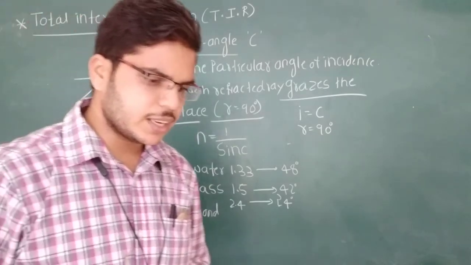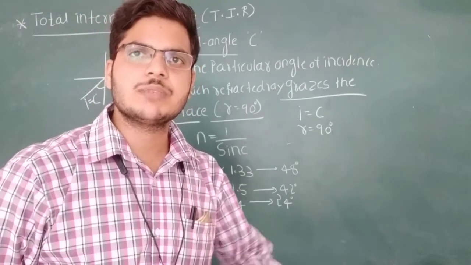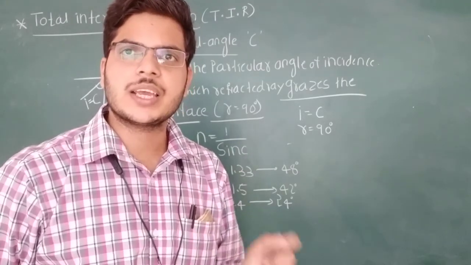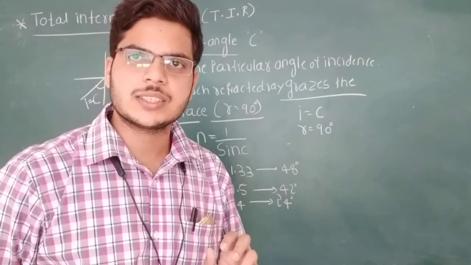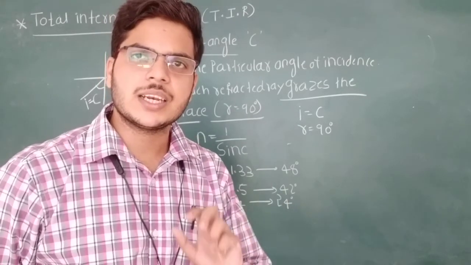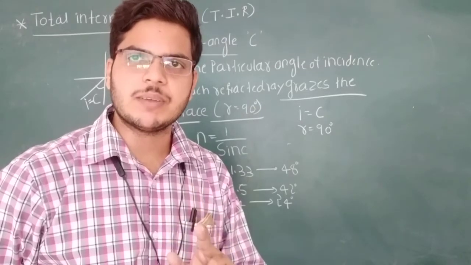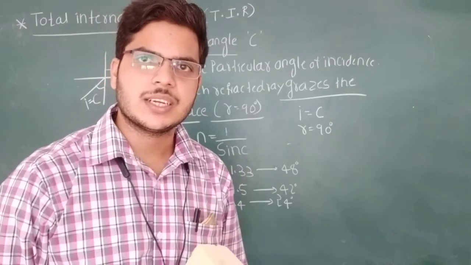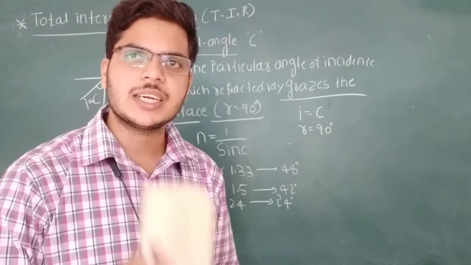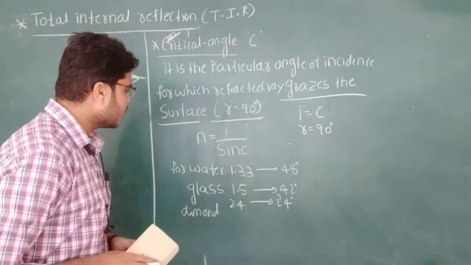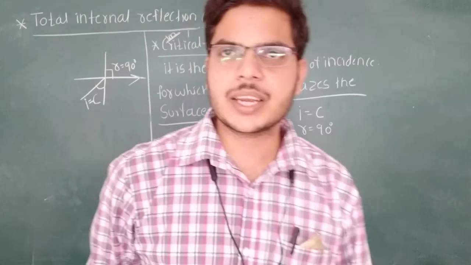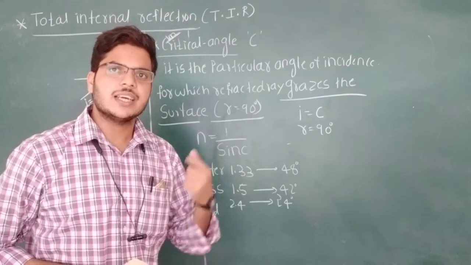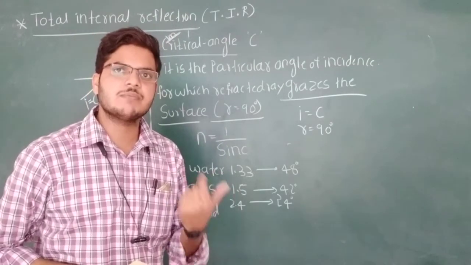The critical angle depends upon the pair of media. Which pair of media are you taking? For air and water it is different. For air and glass it is different. For water and glass it is different. Is it clear? The critical angle depends upon two mediums, that is, the rarer as well as the denser medium. Now, if you normally take the rarer medium as air, then there is some relation between the critical angle and the refractive index of the denser medium.